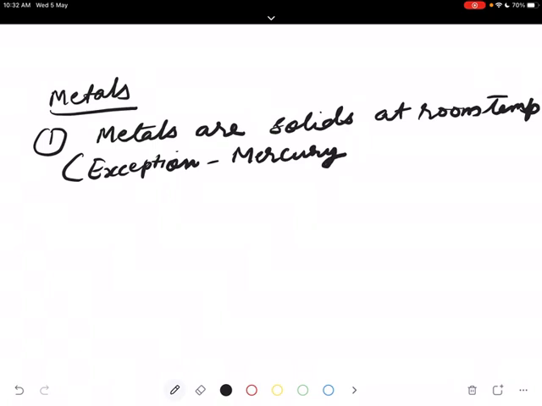Which metal is a liquid at room temperature? The question comes like this. Metals are generally solids, so the question is, which metal is a liquid at room temperature? Mercury is a liquid at room temperature.